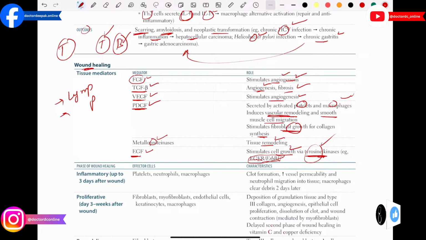But at the end of this class I want to give some important tips to you. Please, when you are solving the UWorld questions, try to read the question very well.